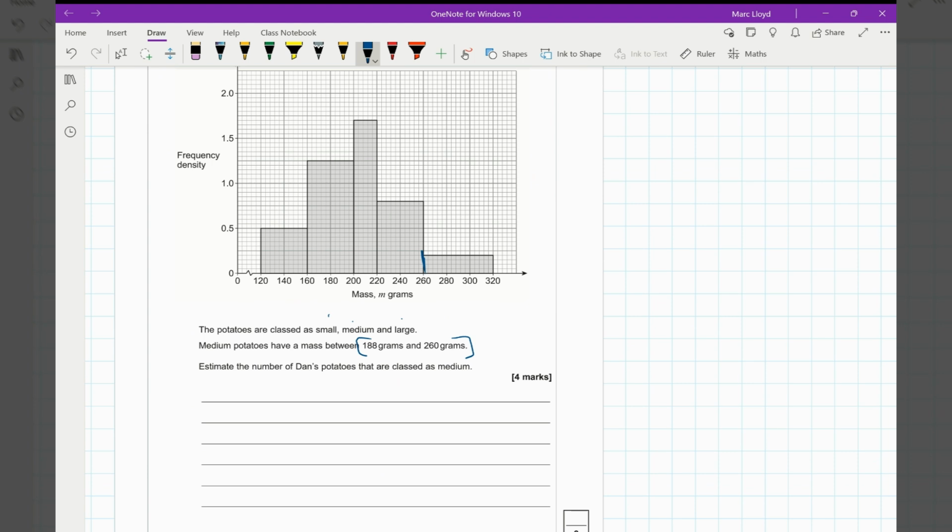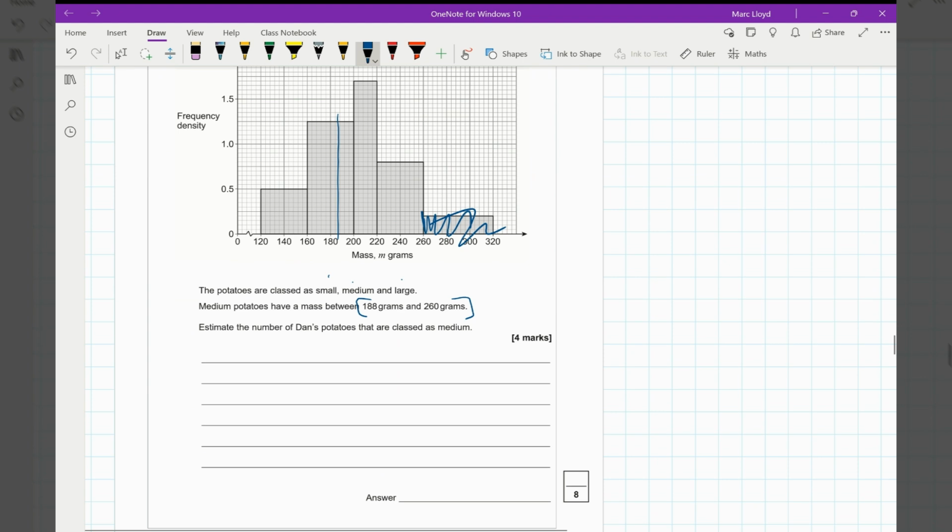Okay, so nothing to do with this lot here. And then we've got to 118. So that's that second one in there. Look. But it doesn't matter because I've got a group that's 188 to 200. So that's a difference of 12. This next group, that is 20. And then the next group is a difference of 40.